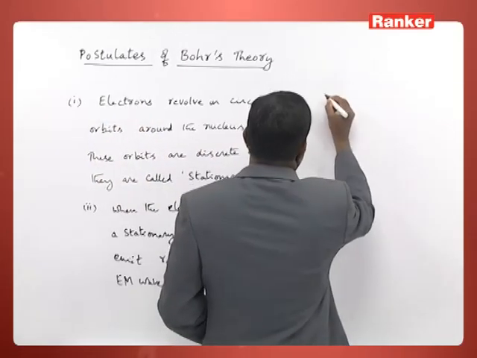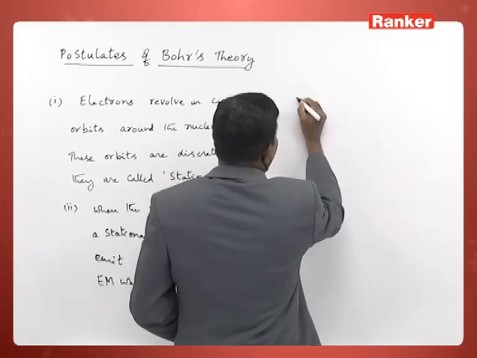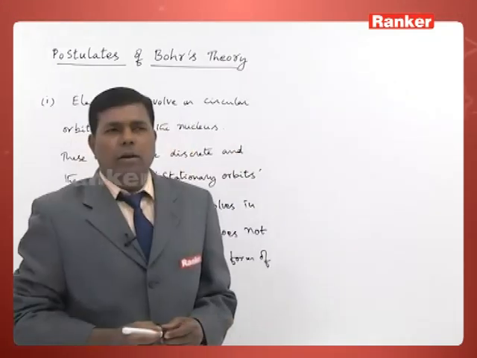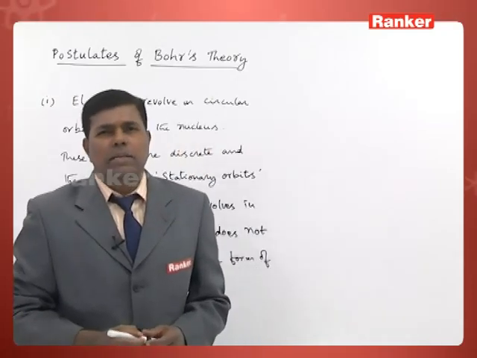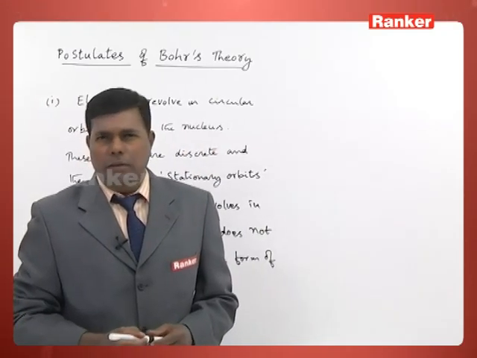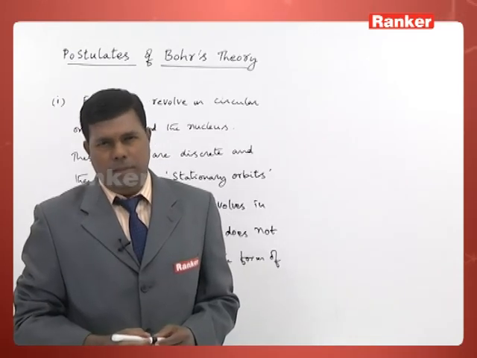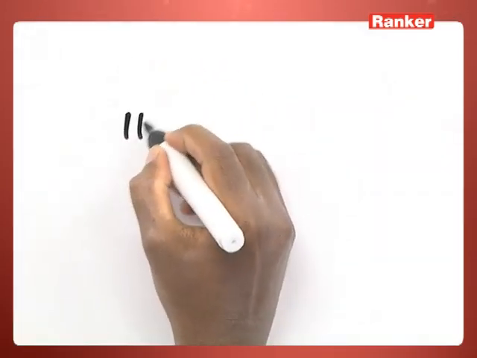Next, the third postulate tells you about the definition of stationary orbit. Any orbit for which the angular momentum is an integral multiple of h by 2 pi is known as a stationary orbit.